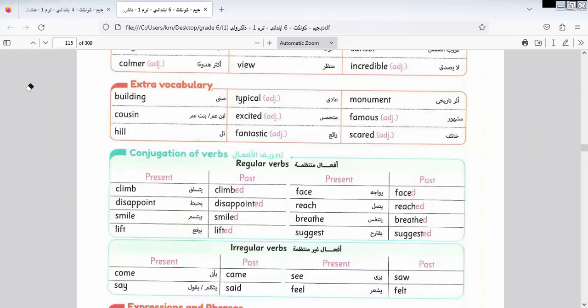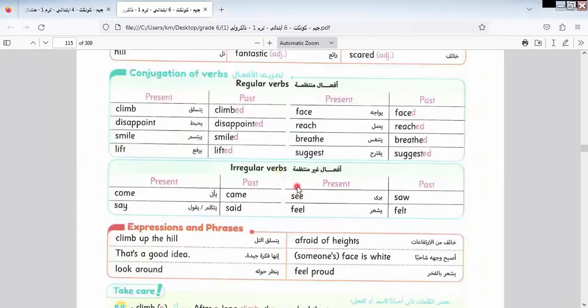Let's continue the rest of the lesson. Here we have regular verbs and irregular verbs. As we told you in every video, a regular verb must be followed by ed, but with an irregular verb the verb changes completely. Like we say come, came, say, said, see, saw, feel, felt.